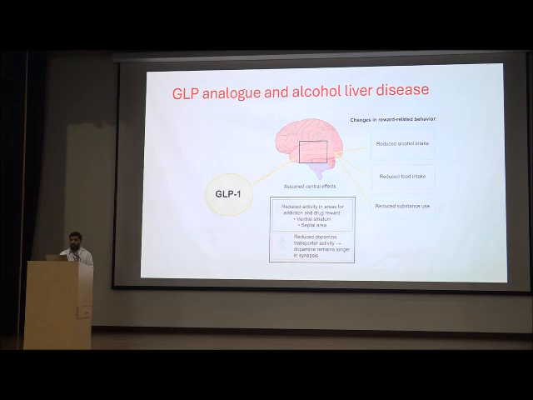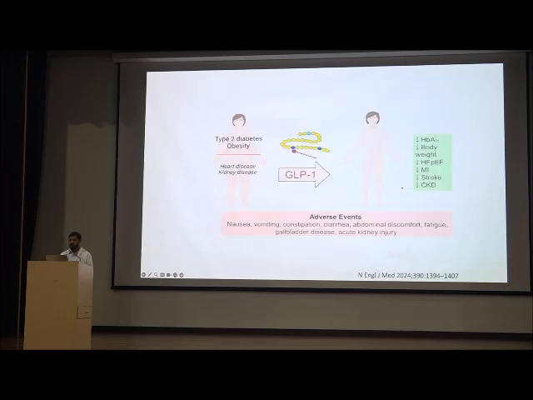It has an effect on alcohol liver disease also. So what does it cause? It acts on the nucleus tractus solitarius and area postrema, as I told earlier, and it reduces the activity in areas for addiction and drug reward through the ventral striatum and septal area. So it reduces dopamine transporter activity, and dopamine remains longer in the synapses, and so it causes reduced alcohol intake, reduced food intake, and reduced substance abuse. So there are no studies, but it is a postulation, so further studies can be done.